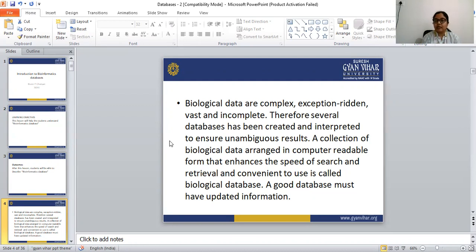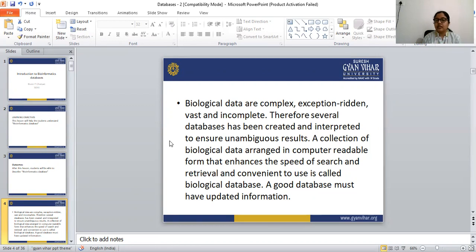A database means a collection of information, or a collection of data. Here we are going to discuss bioinformatic databases. The main definition of a biological database is a collection of biological data arranged in the computer in a readable form that enhances the speed of search and retrieval and is convenient to use.